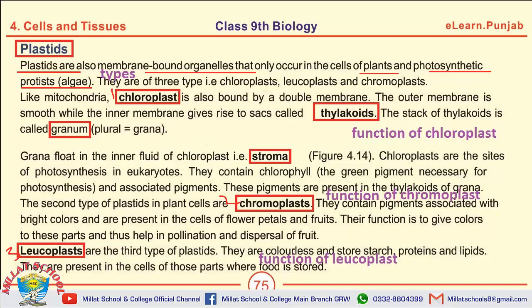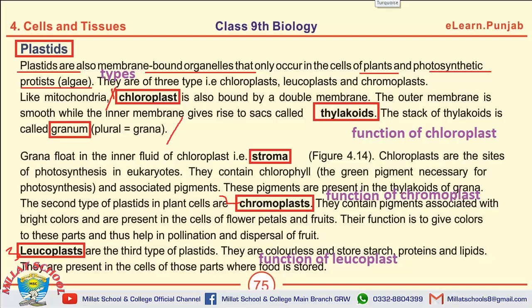So you will have to write the names of all these 3 kinds of plastids. The next question is, what are chloroplasts? Or give the structure of chloroplast, and the answer will be from the portion of chloroplast starting from here to here.